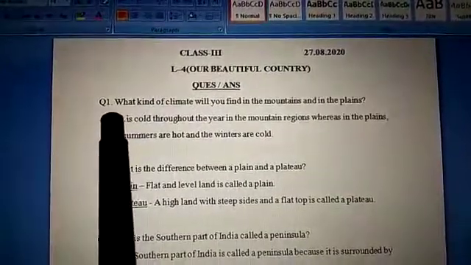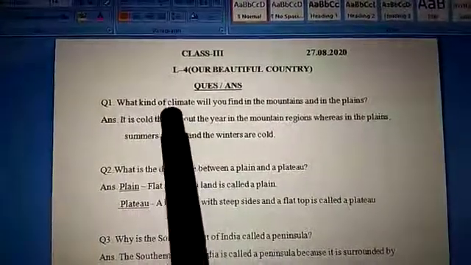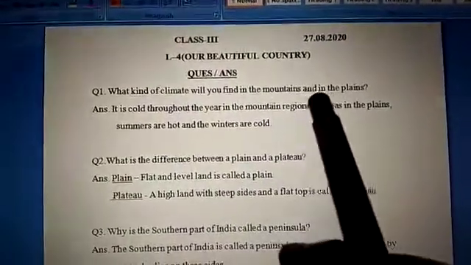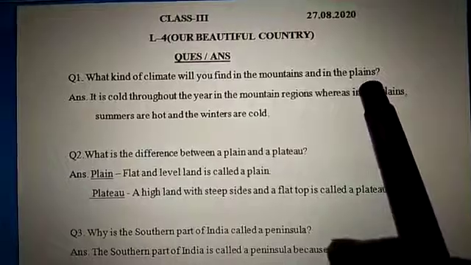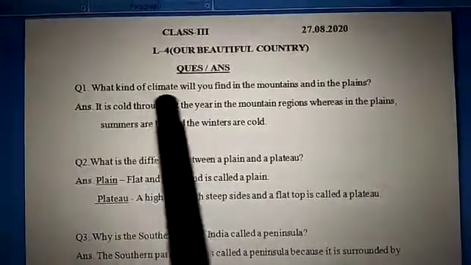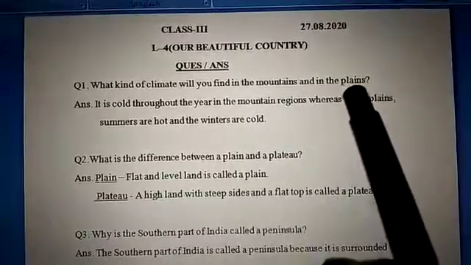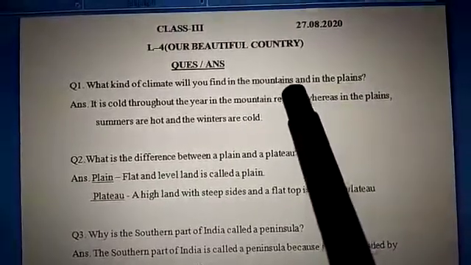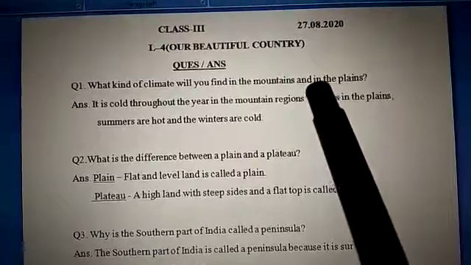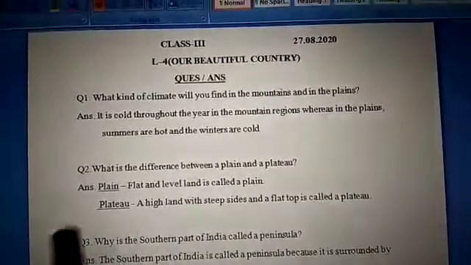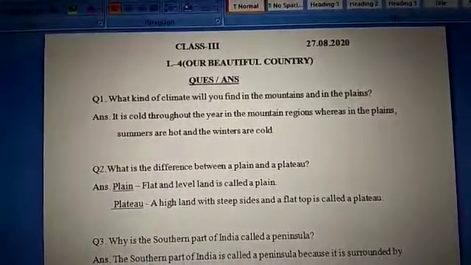So, the first question is, what kind of climate will you find in the mountains and in the plains? What kind of climate in these two landforms is there that we are going to answer in this question?